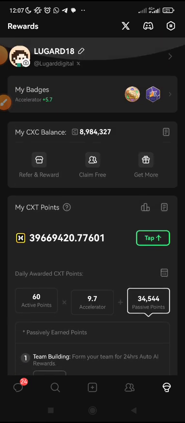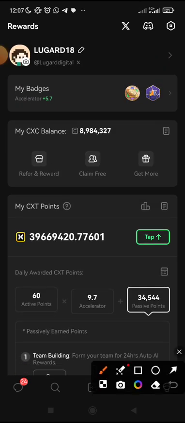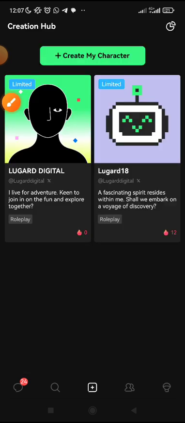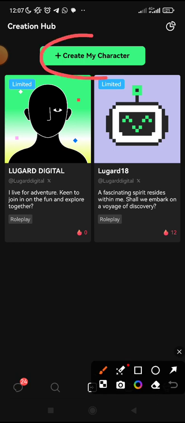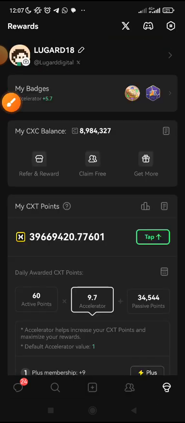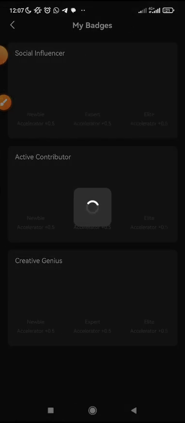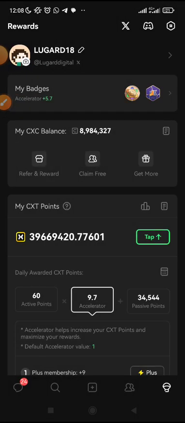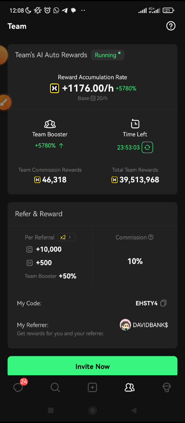Just do that. How do you create? If you click here to create character, you can create your own character. You can see this is my own. I have like two. You can see create my character. You can create more and name it, and then you can be using it to chat. And that also helps you to earn more badges, like I've told you in the Creative Genius. In the Creative Genius, all these things are what you need to be doing daily.